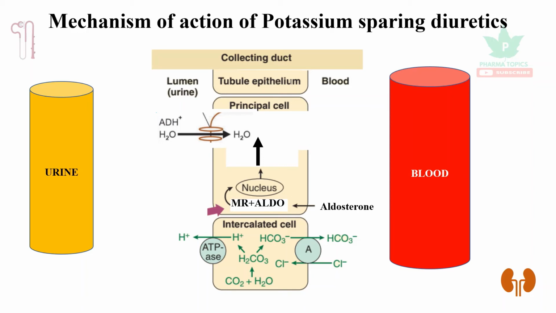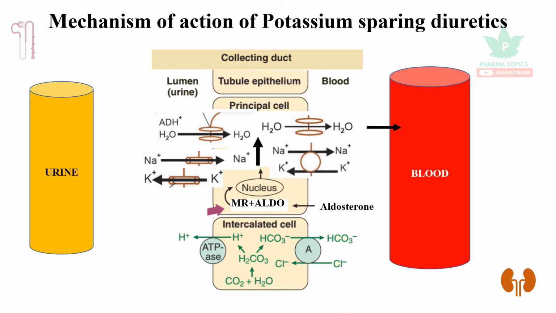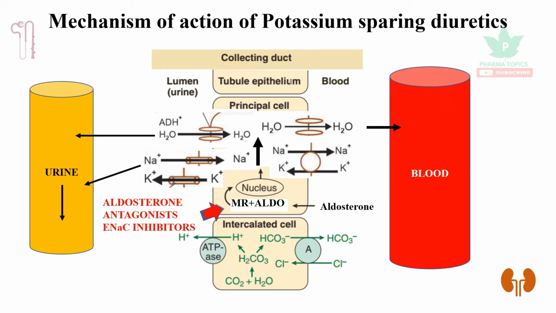They are called aquaporins. So with this aquaporins and sodium is also reabsorbed and potassium is eliminated. So water is reabsorbed and taken back into blood, and sodium is exchanged with the potassium, and the sodium is also reabsorbed. So aldosterone antagonists and epithelial sodium channel inhibitors, which are all potassium sparing diuretics, block this aldosterone step. So water is lost in the urine and sodium is also lost in the urine. This is the mechanism of action of potassium sparing diuretics.